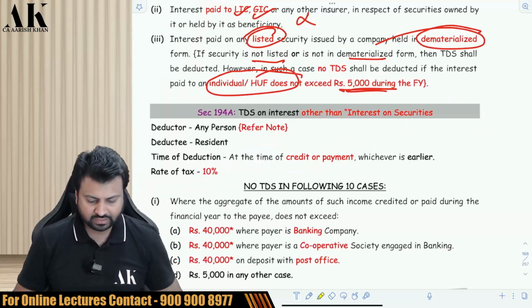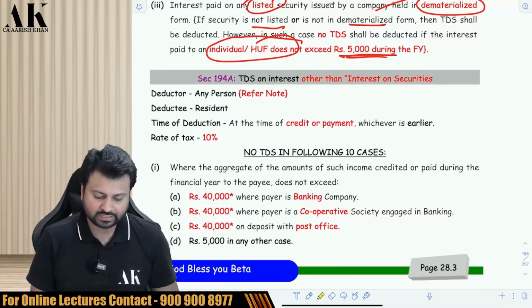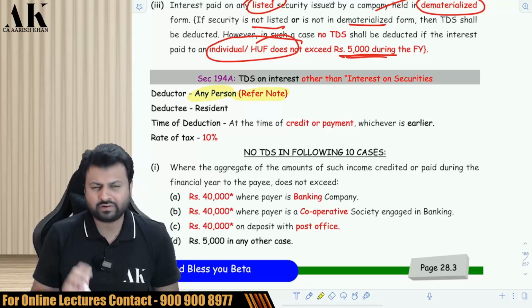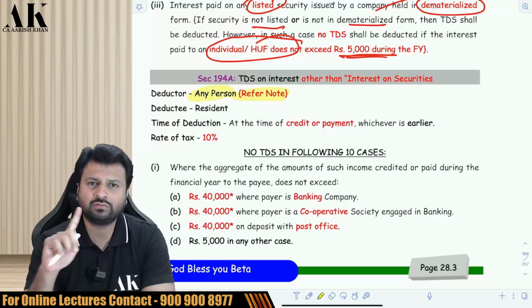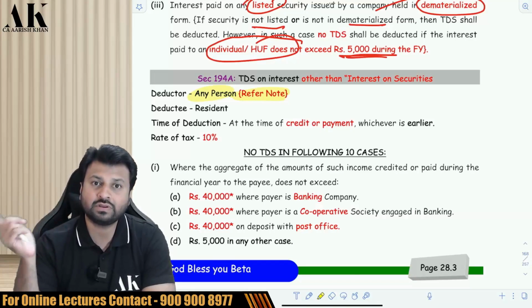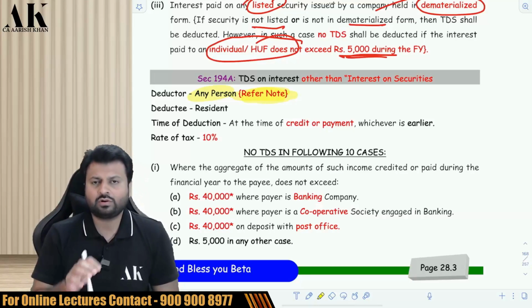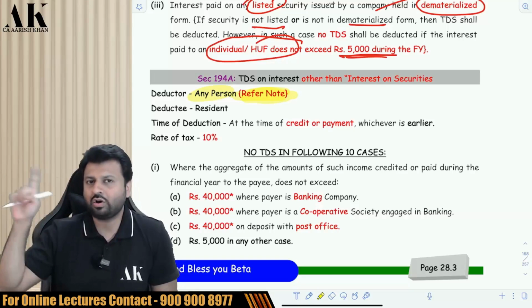So let's go ahead with the next TDS, which is also on interest other than securities. Who is the deductor here? Deductor here is any person. Then we have to refer one note later on. That is a common note for a lot of sections like 194A, 194C, 194H, 194I, 194J, and many other sections as well for which this note is applicable. So this note you'll be able to see again and again. Don't get confused. We'll be talking about that later on, all of them together.